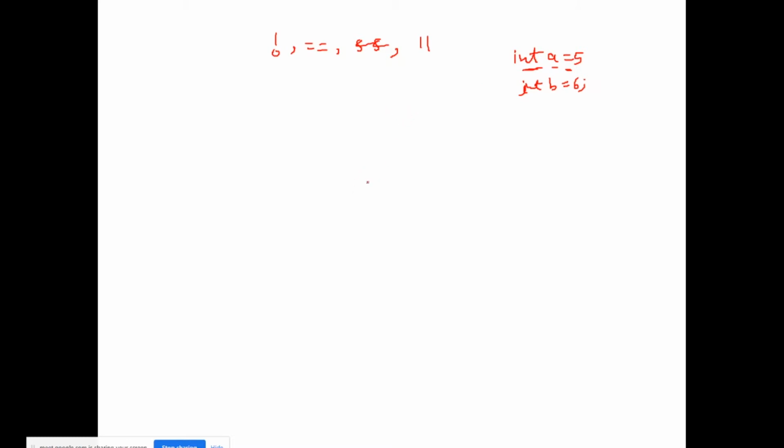Suppose if a is equal to b, right? This is the condition, and this one is the syntax of the if block, right? Here we will have some condition.